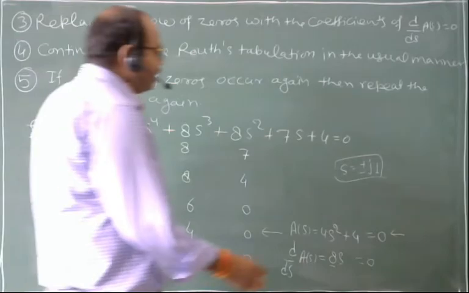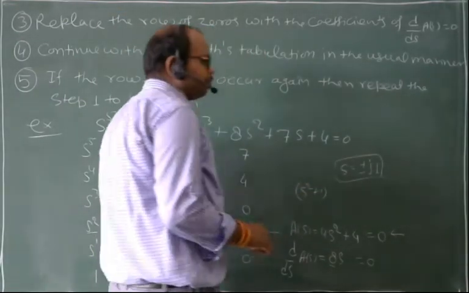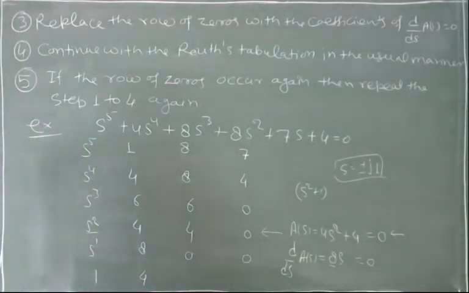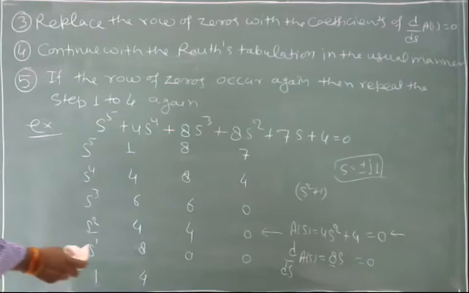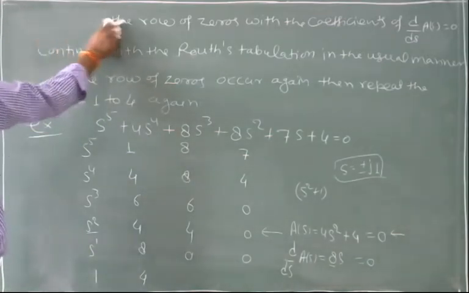So if I find a factor of s square plus 1, then there will be a cubic equation, and we can solve the cubic equation to find all the roots of this characteristic equation, right? Let's take some more example.